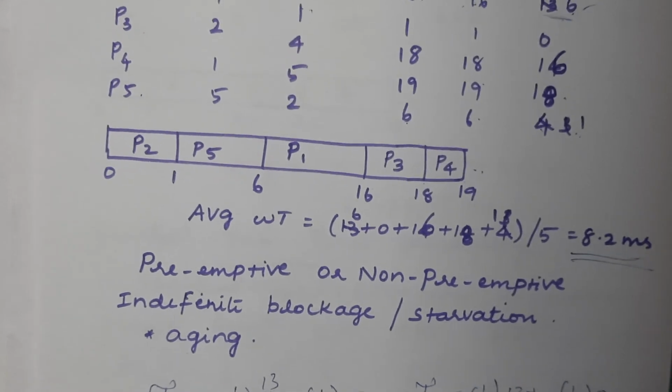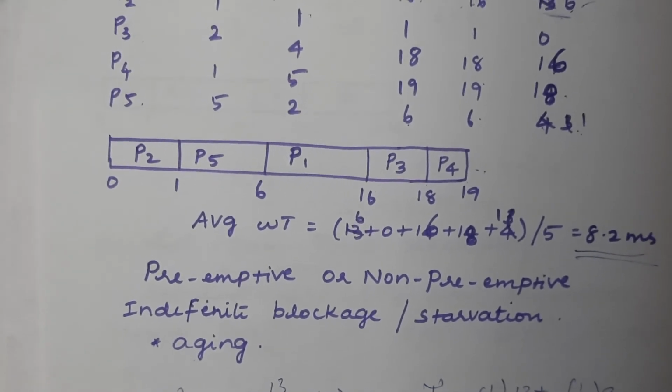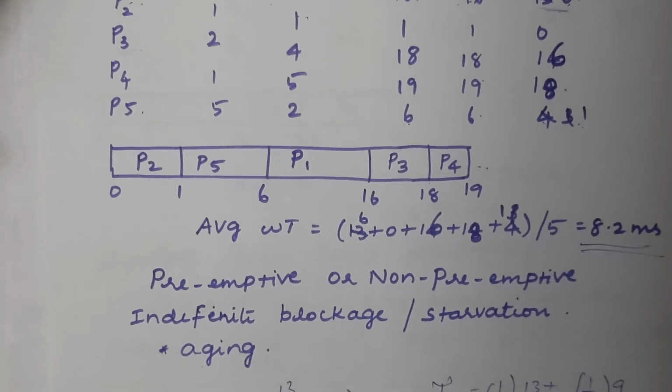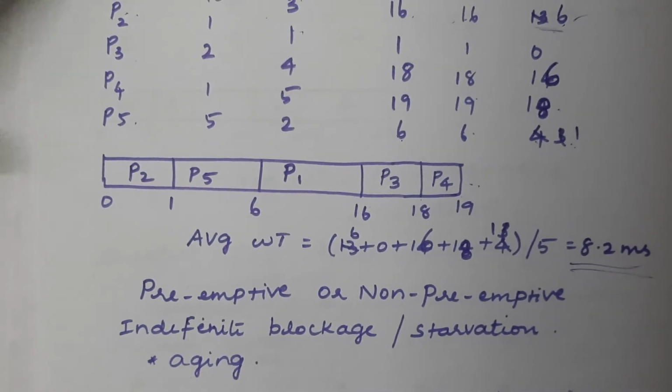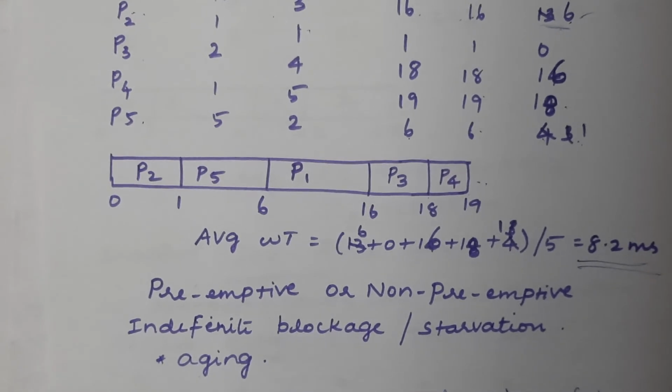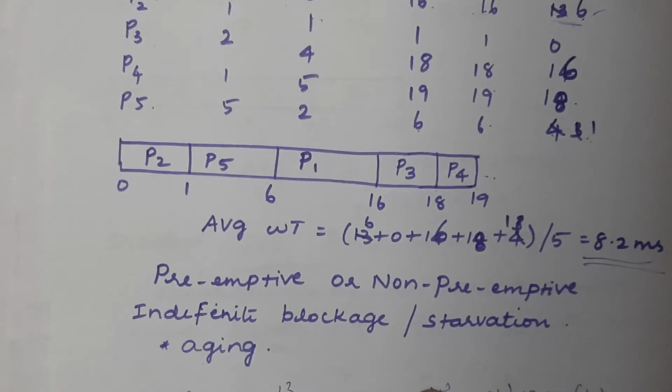As I told, it works in both preemptive and non-preemptive modes, but there is one drawback in priority scheduling, which is indefinite blockage or starvation. What do we mean by indefinite blockage? We are scheduling only the high priority processes, so what about the low priority process?